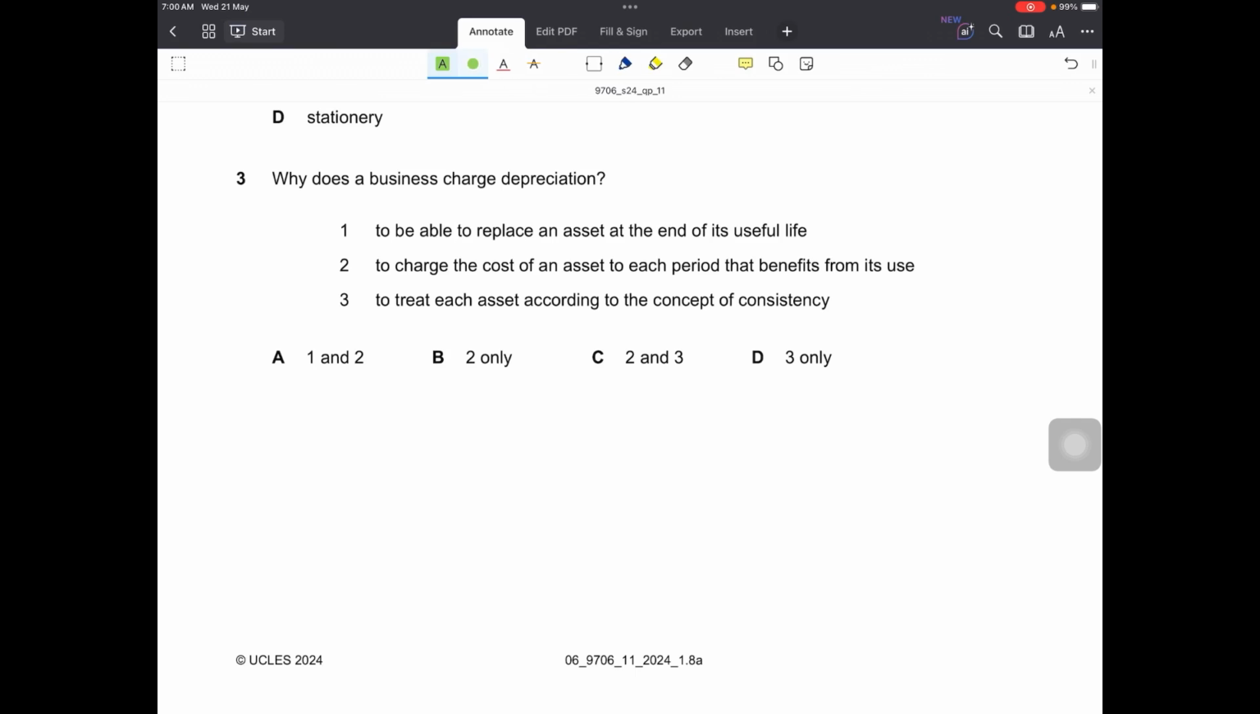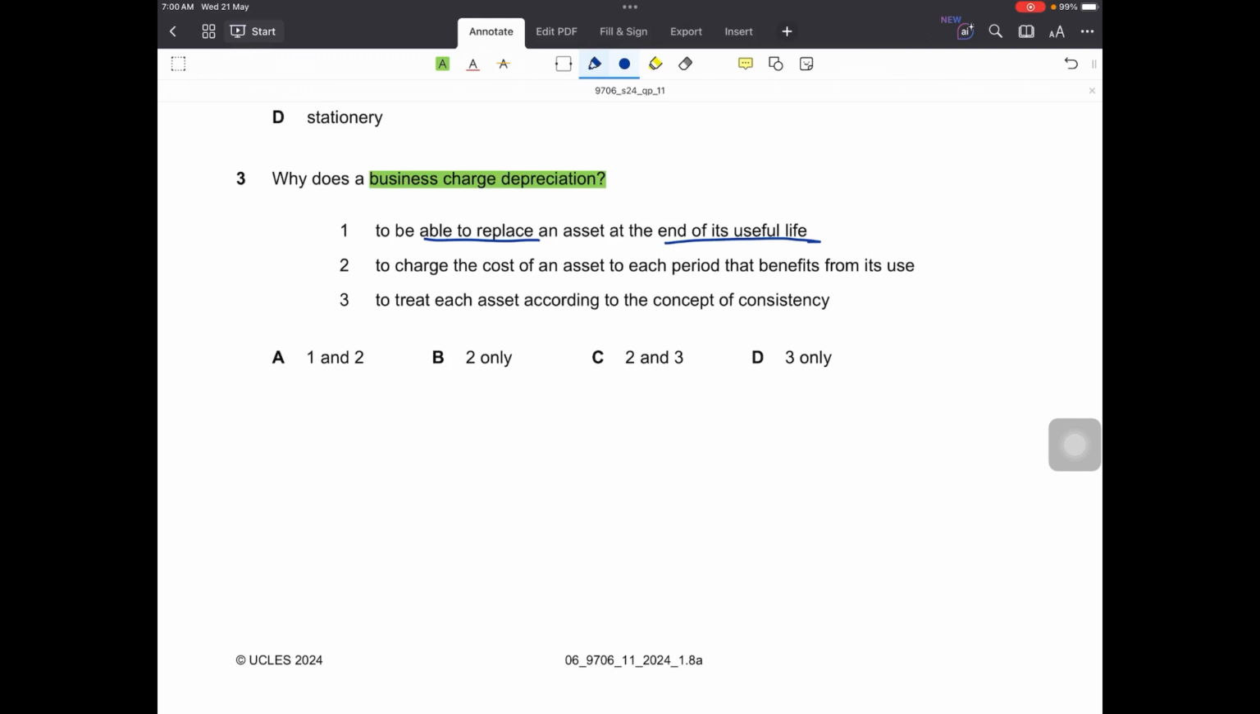Question number 3 is, why does a business charge depreciation? For the reason for charging depreciation, we have 3 points. Number 1 is to be able to replace an asset at the end of its useful life. No, this is not the reason why we charge depreciation. An asset can be replaced or it can't be replaced at the end of its useful life, but depreciation has to be charged in accordance with prudence and matching.